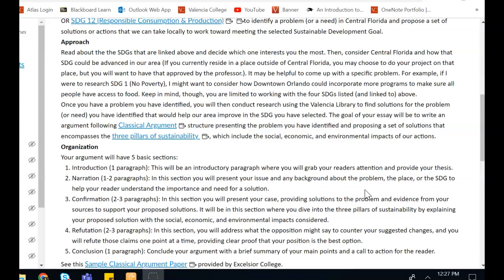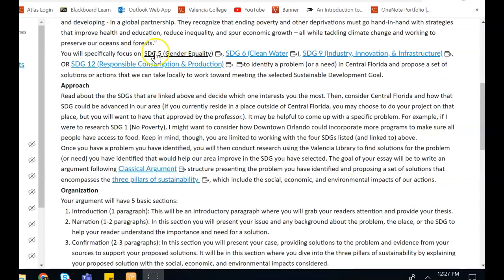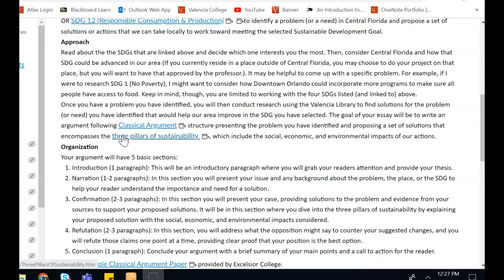For example, if I were to research SDG 1, which is no poverty, I might want to consider how downtown Orlando could incorporate more programs to make sure all people have access to food. Keep in mind, though, you are limited to working with the 4 SDGs listed and linked above. So you are expected to use 5, 6, 9, or 12. Those are the 4 that you are required to operate within.